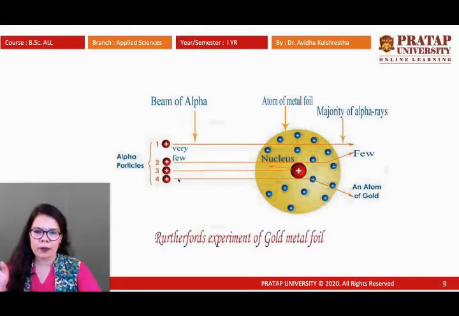The positively charged alpha beam and the positive charge repelled each other, and the beam came back at 180 degrees. Very few deviated from their path, and some, very few, came back. Most passed straight through. This was Rutherford's gold metal foil experiment.